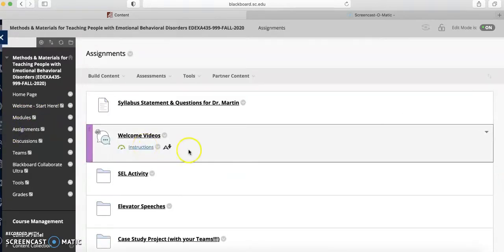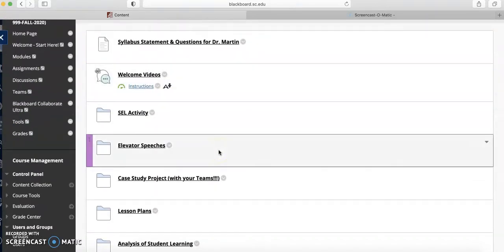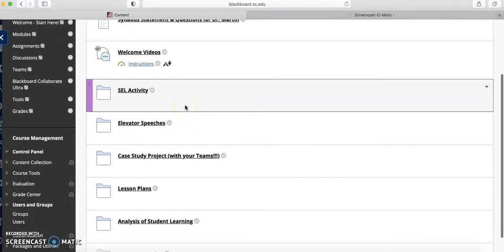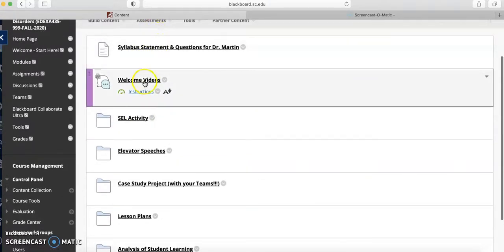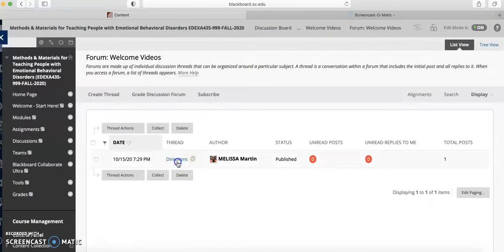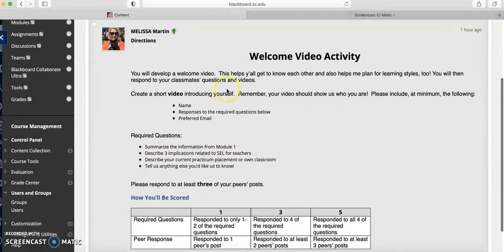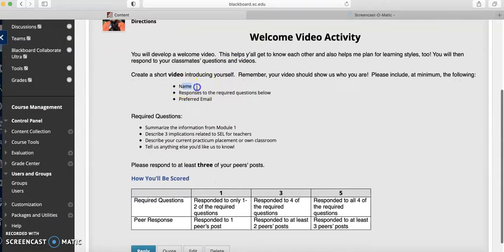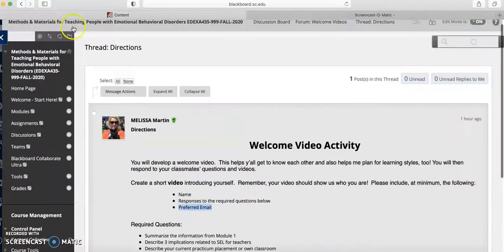Assignments. Here's all of the information about the assignments. Again, I link the assignments in the module that they're due. But if you need more information, this is a good place to start. So for our welcome videos for the first week, we'll click on the directions. You're going to create a video with your name. You're going to respond to these 5 questions, and you're going to give us your preferred email. That's an important one, especially for those enrolled in 635, because often I think y'all prefer your district emails. So just put it in your welcome video.